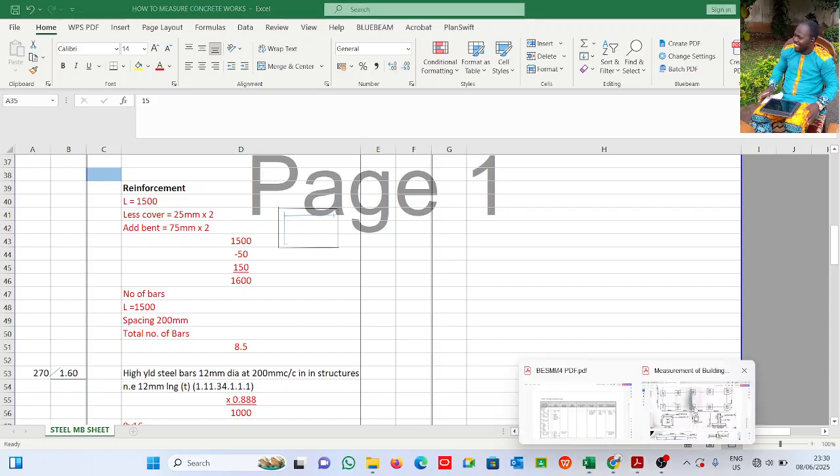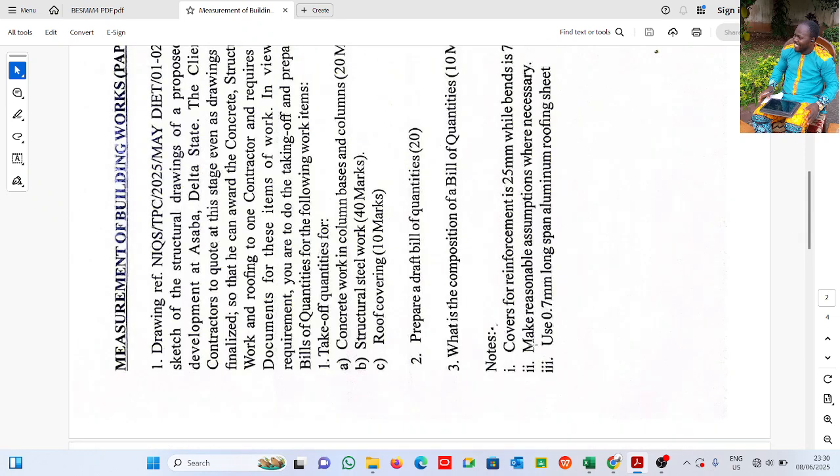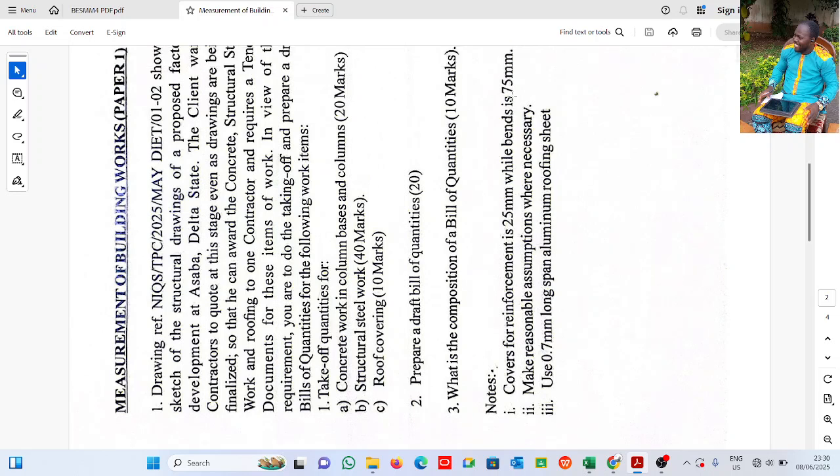And it has been given in the question that, you can see it from here, covers for reinforcement are 25 mm, while bends are 75 mm.